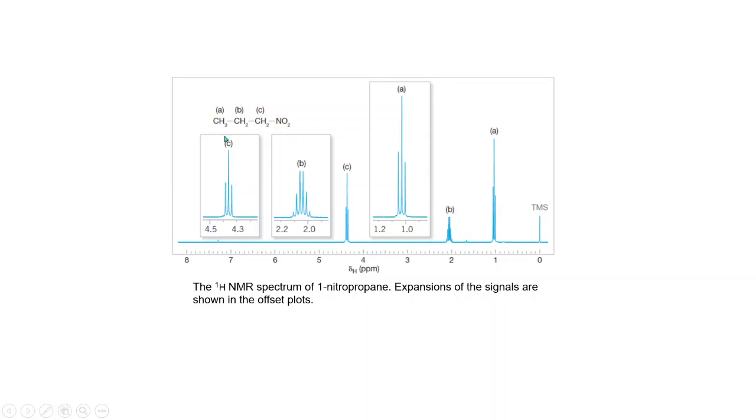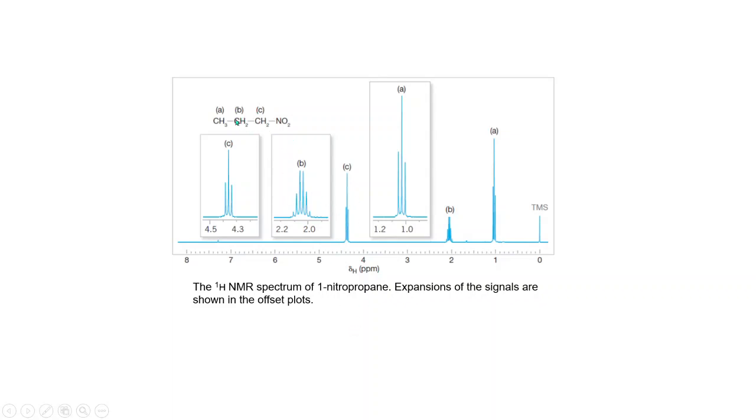So you can see the complete spectrum of this 1-nitropropane. Now if you see the chemical shift values, this will be more de-shielded. That means it will come around the de-shielding zone, that is downfield. You can see that in this spectrum also.